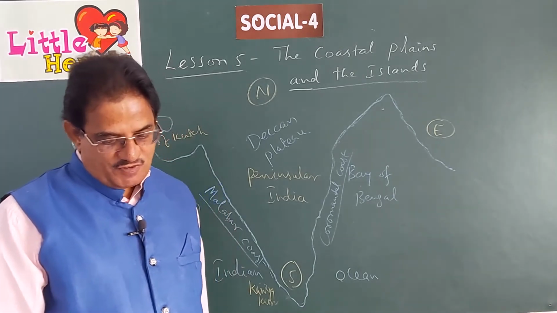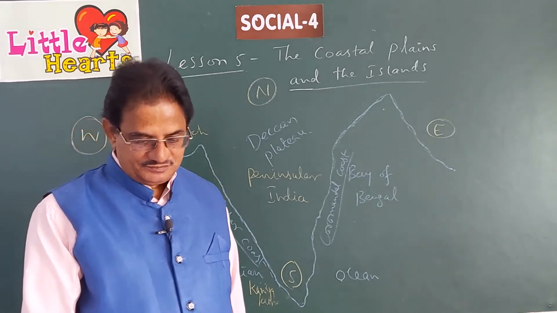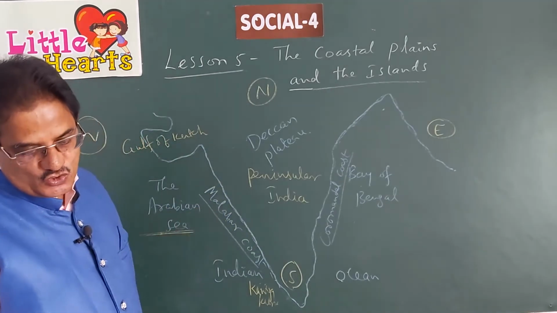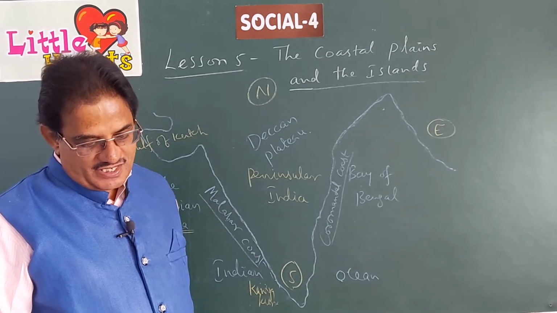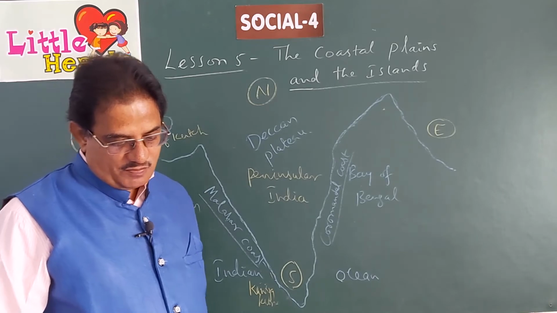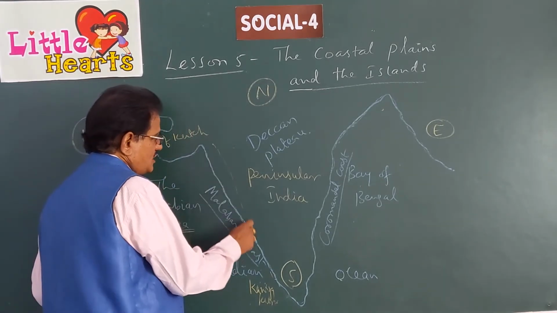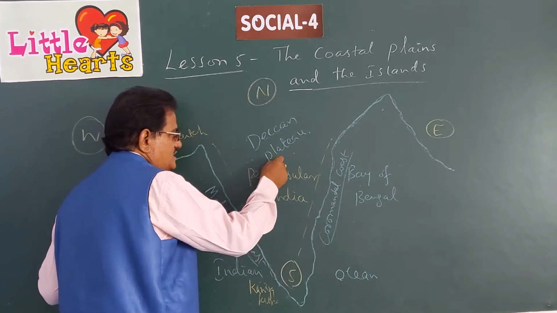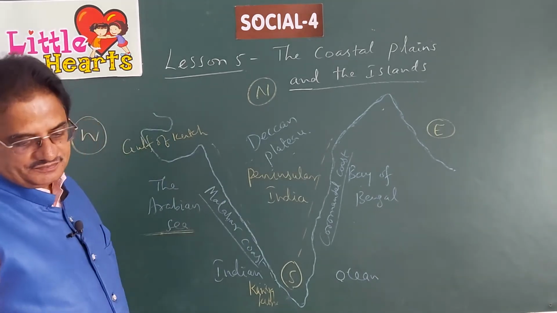There is a narrow strip of plain land all along the coast. This is called the coastal plain. The Deccan Plateau divides the western coastal plain from the eastern coastal plain. This is the western coastal plain, this is the eastern coastal plain.